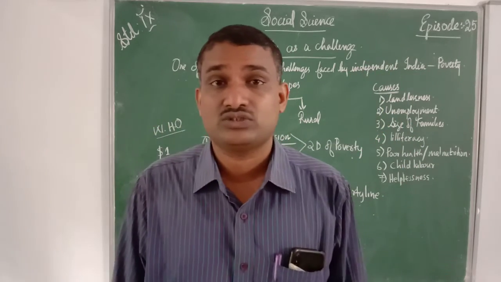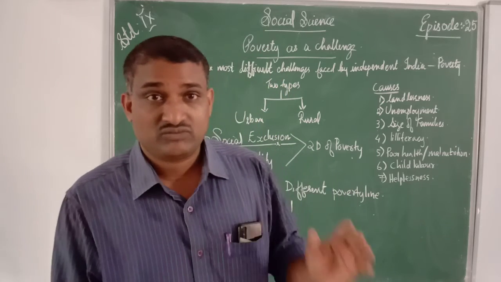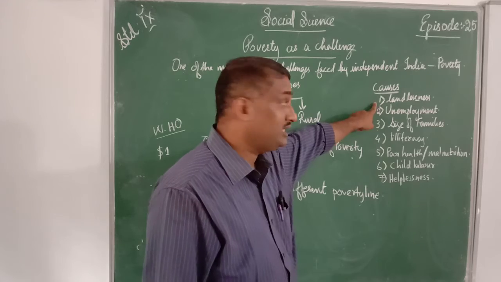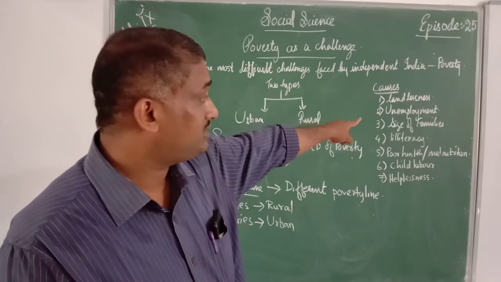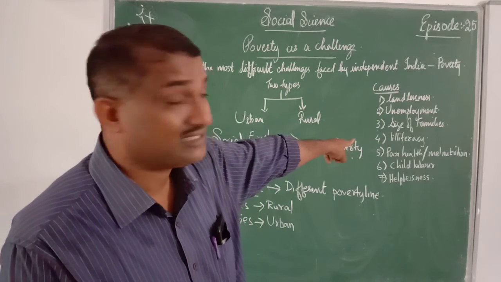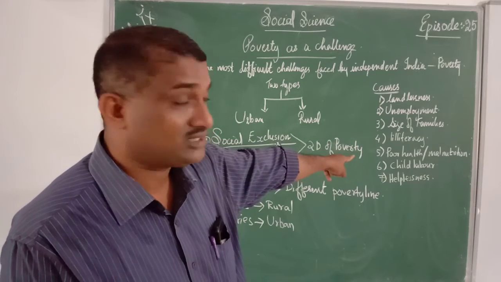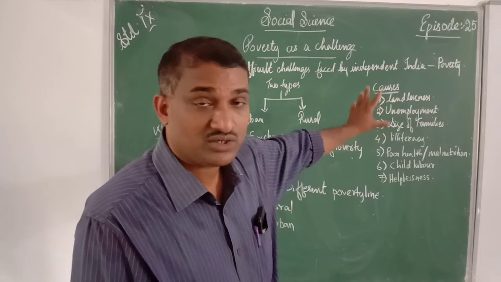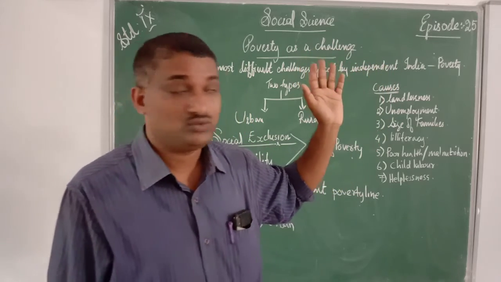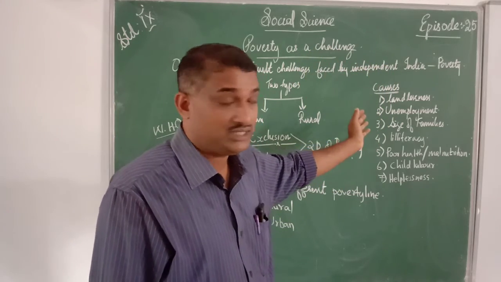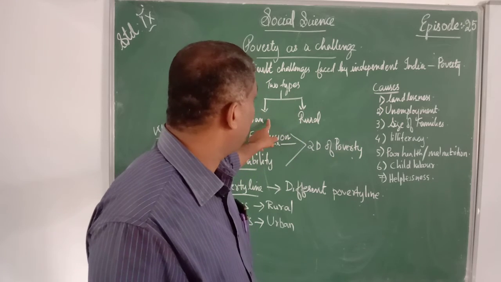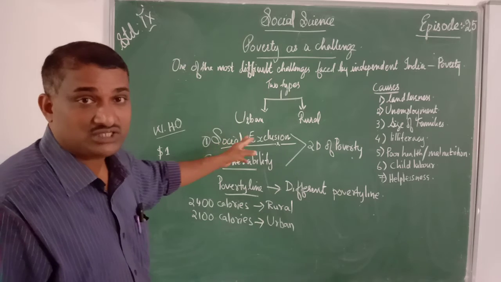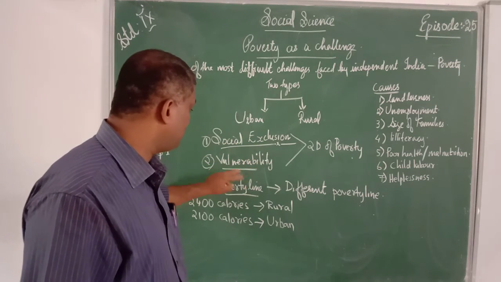What are the reasons for poverty, or what are the causes that lead to poverty? First one, landlessness. Second, unemployment. Third, size of the families. Fourth, illiteracy. Fifth, poor health and malnutrition. Sixth, child labor. Seventh, helplessness. These all lead to poverty. I hope you understood the causes of poverty, the types of poverty, what poverty is, and the two dimensions of poverty, that is, social exclusion and vulnerability.